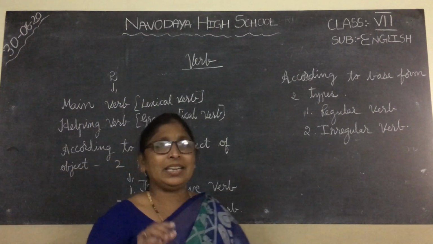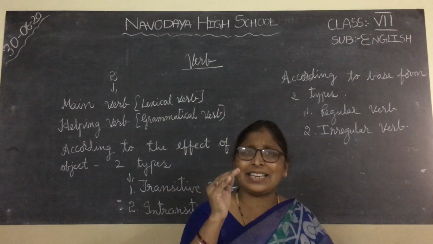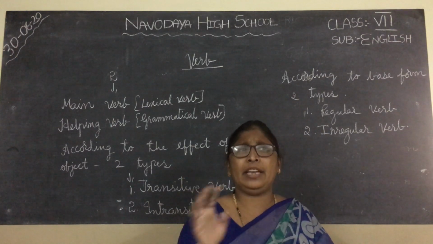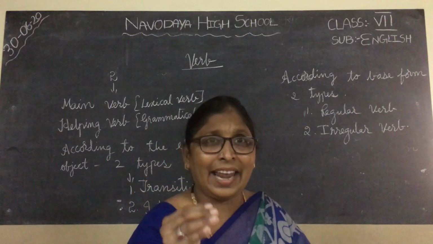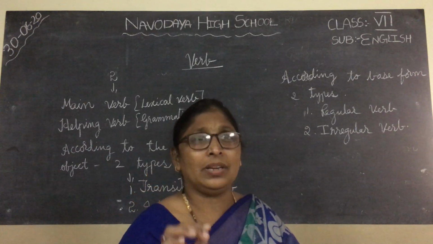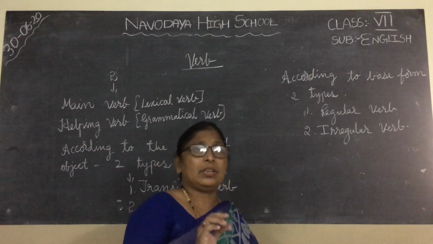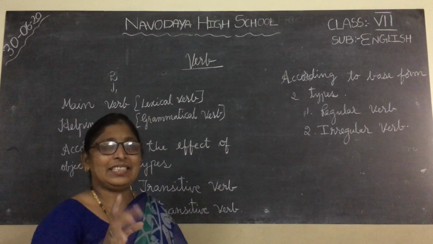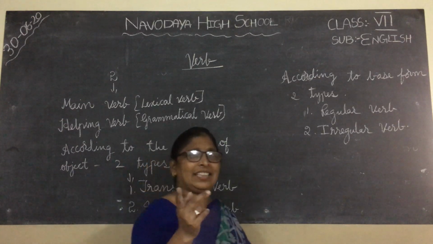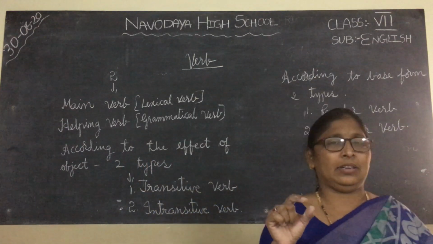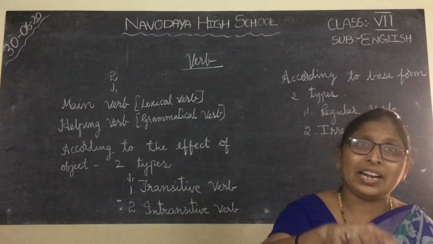First, the verb. Verb means an action word. The verb which says about action only is called the main verb. Suppose I say, I eat. And I am eating. See here, in I am eating there are two words, am and eating. In I eat, there is only eat. The verb eat only indicates the action. That is called the main verb.